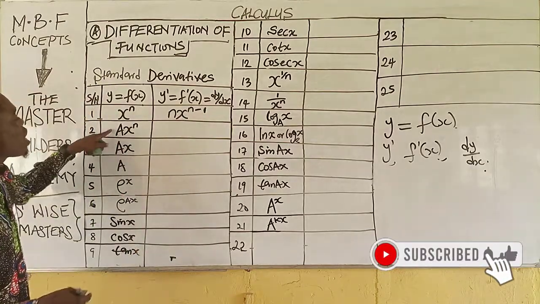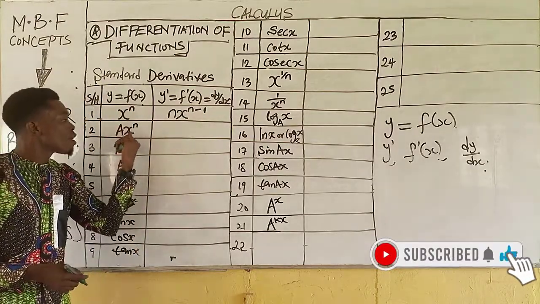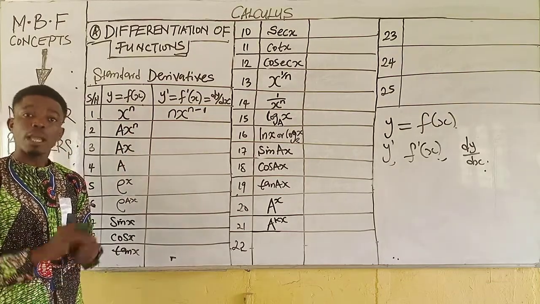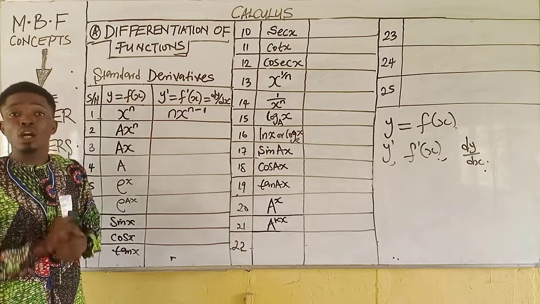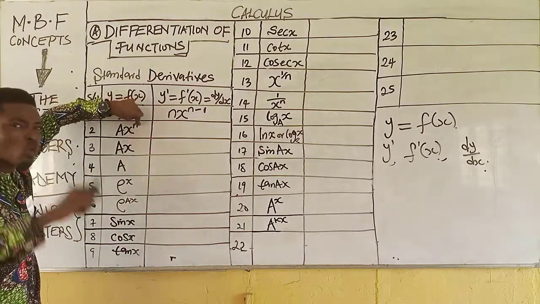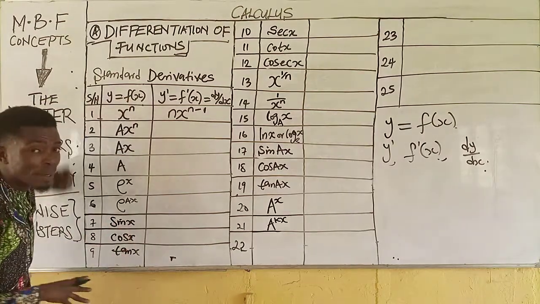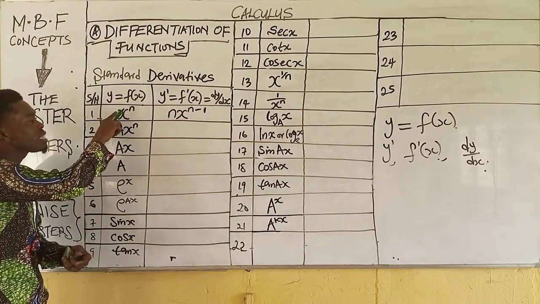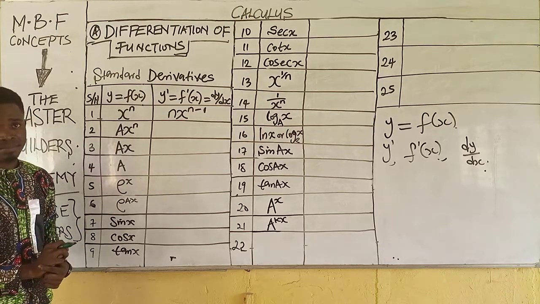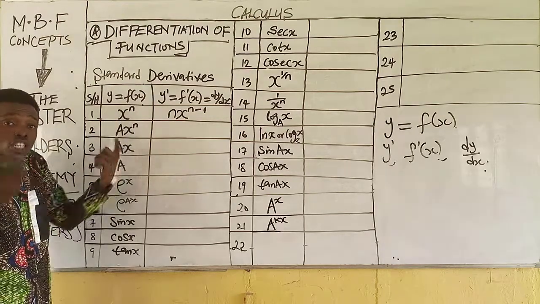Equally, in this case now, we find out that the polynomial function here has a coefficient. And what do you do? What you simply do, you will always take the power to multiply the coefficient. So the difference between this and this one is that the coefficient of this is 1.